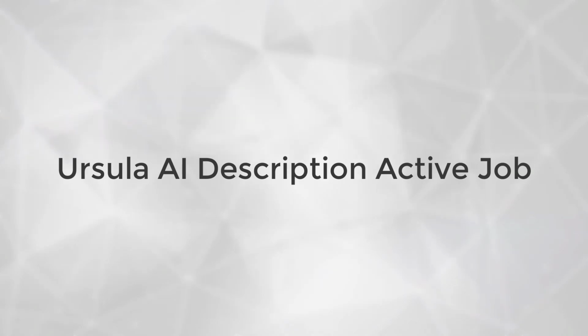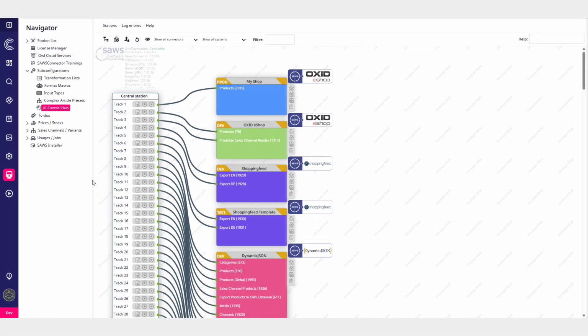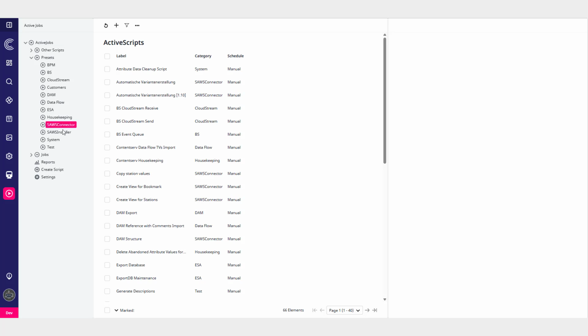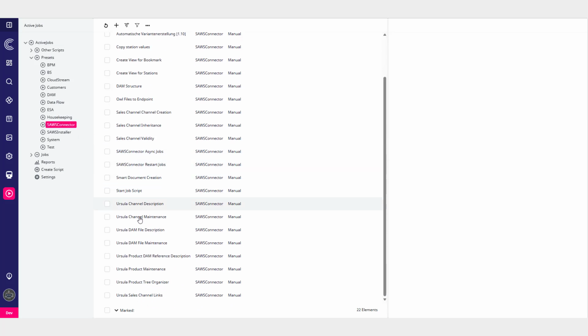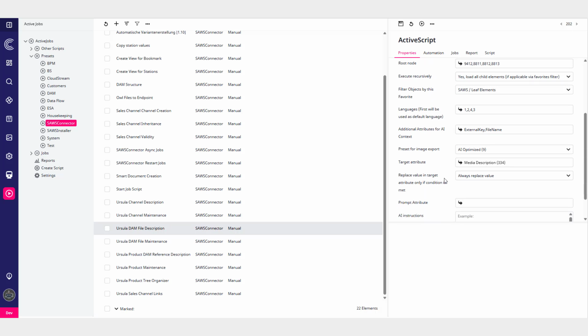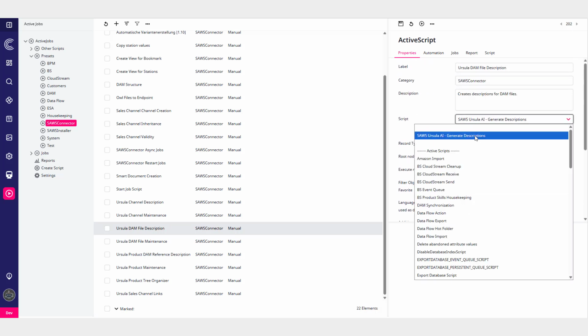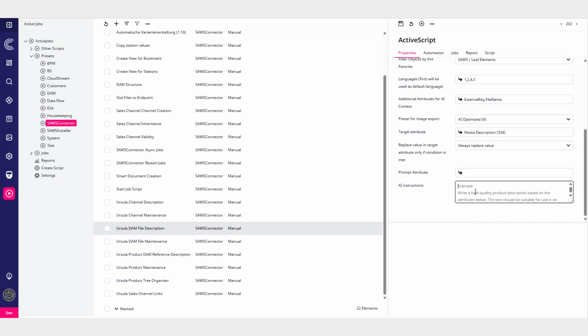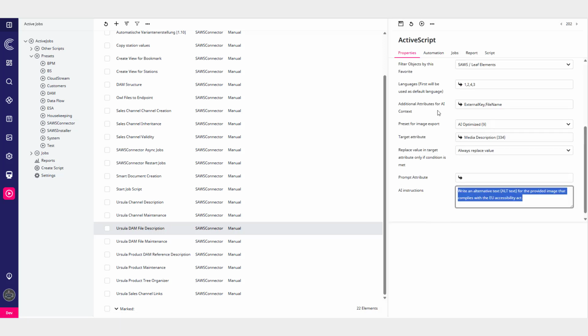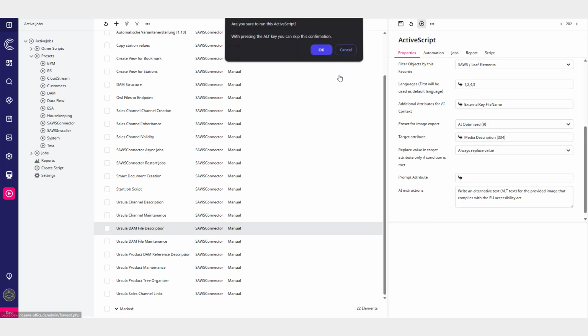Ursula AI Description Active Job. We've added a new active job to the connector suite that can automatically populate a description attribute using existing image and item data. Among its many use cases, this feature comes just in time for the upcoming EU Accessibility Act, which requires alternative text for all web images. These descriptions can be effortlessly generated using AI models with image capabilities such as GPT-4o or Pixtral Large, helping you stay compliant while saving time.